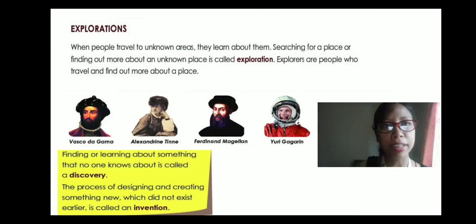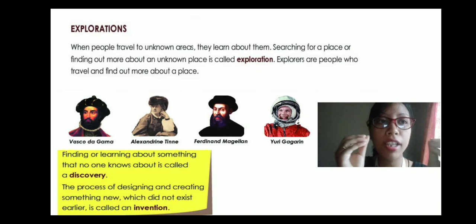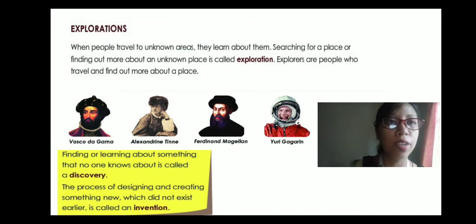So first we have got exploration. Exploration is searching for a place or finding out more about an unknown place. Explorers are people who travel and find out more about a place. So the words exploration and explorer are linked with each other. Without the explorer, exploration cannot happen. Explorers are the people who find a new place, and that finding of an unknown place, or more about that unknown place, is called exploration. Now, Vasco da Gama, Alexander Hamilton, Ferdinand Magellan, Yuri Gagarin. These are a few of the explorers.